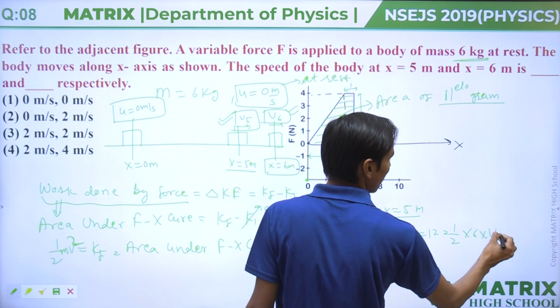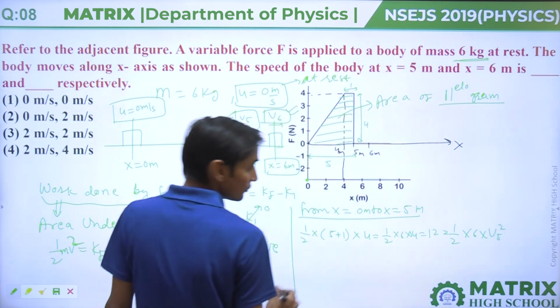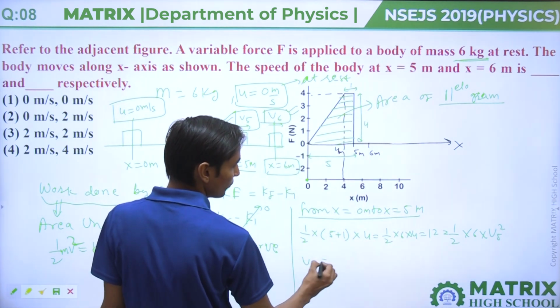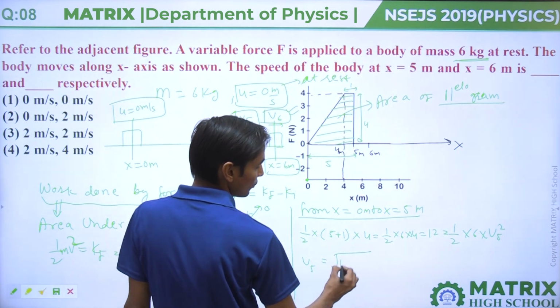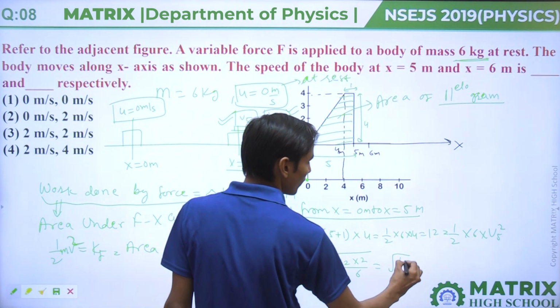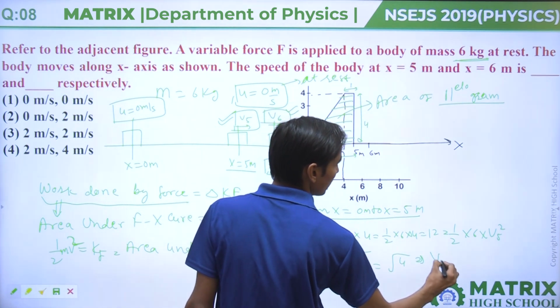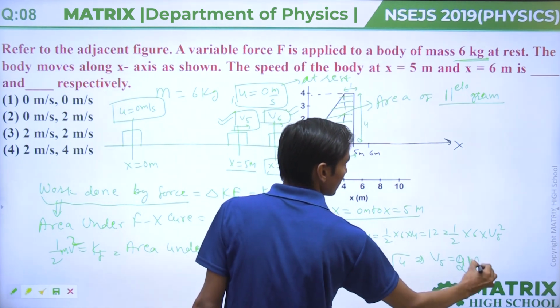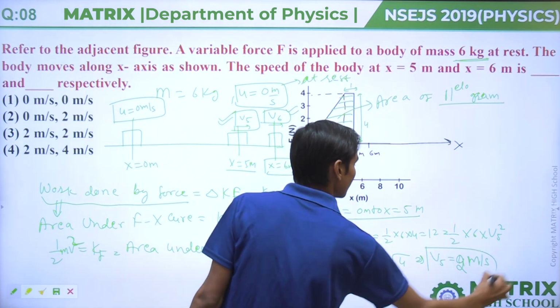Then v5 equals root of 12 times 2 divided by 6, which is root 4. So v5 is 2 meter per second.